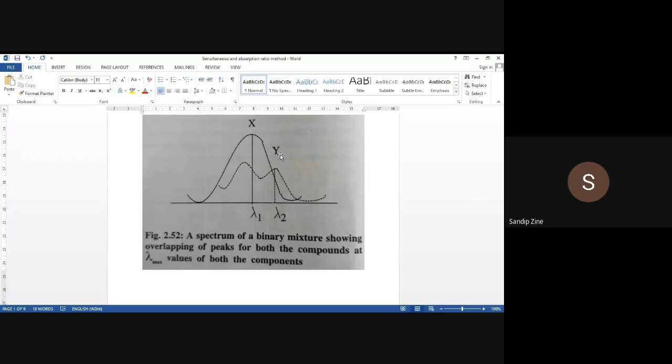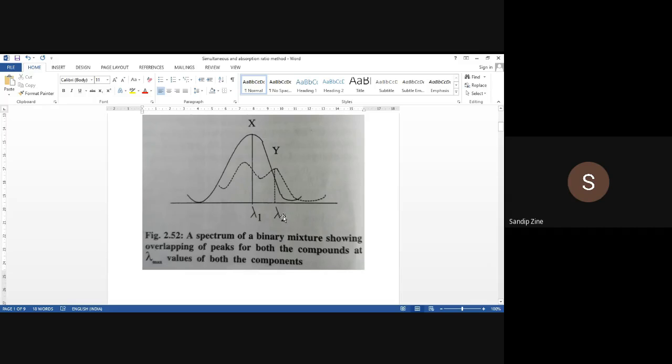In the simultaneous equation method, you observe the absorbance of the mixture at the lambda max value of the first component, for example this is our first component, lambda max value is lambda 1, as well as at the lambda max value of the second component in our mixture, Y. And what is the lambda max of the Y component? That is wavelength 2.